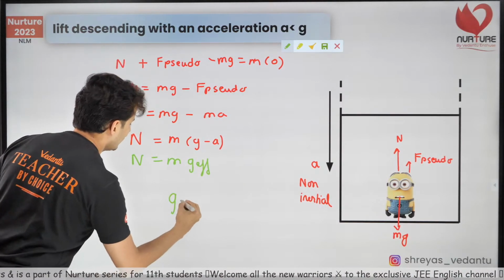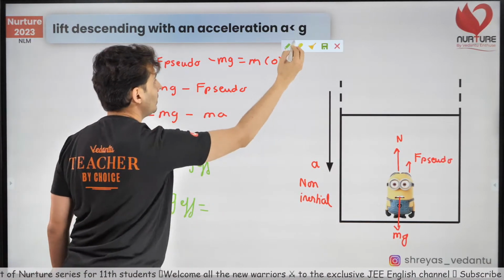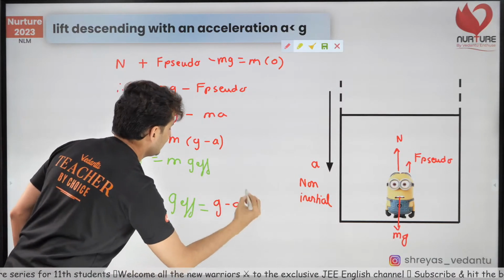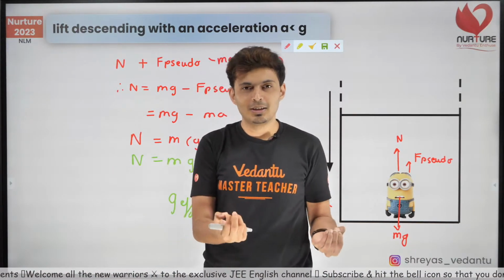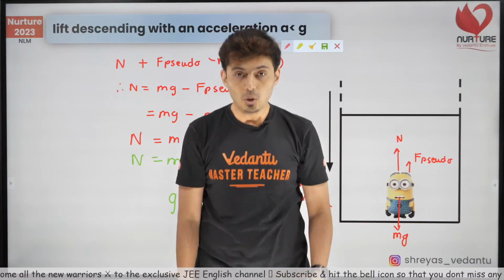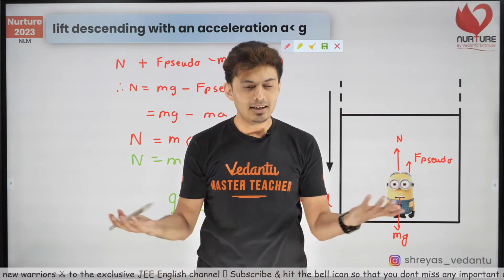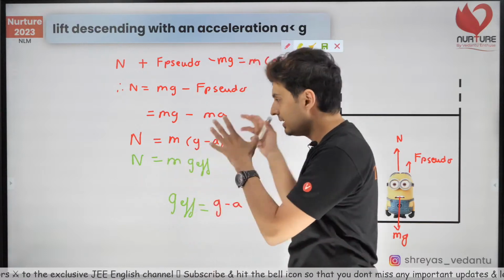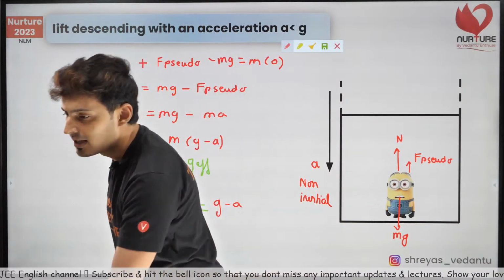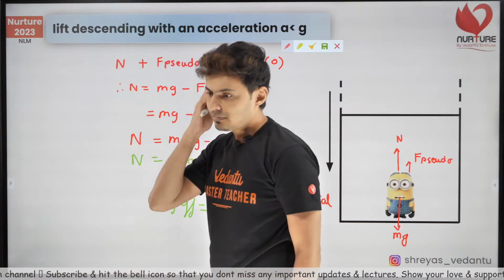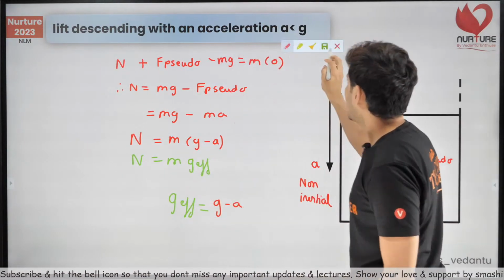In this case, what is g effective? G effective came out to be less than g. He will feel a little bit lighter. If you accelerate down, you will be like, oh, I went up, and you will feel lighter. So he felt lighter because the lift went down. So g minus a is the effective acceleration. I hope this is clear. Everybody getting it? Okay.